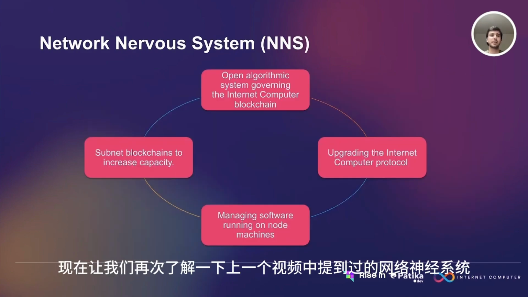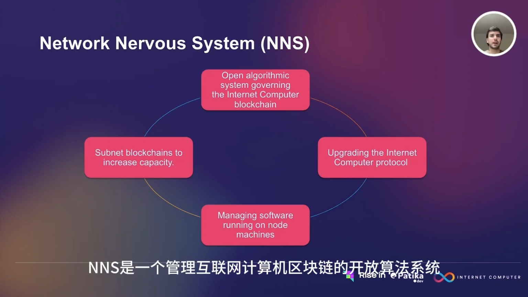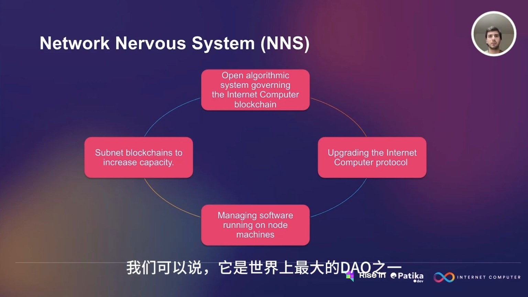Now, let's look at the Network Nervous System, which we know from our last video, to understand how it works with ICP and what it brings to the table. Again, NNS is an open algorithmic system governing the Internet Computer blockchain, which we can say behaves as one of the world's biggest DAOs, which we call decentralized autonomous organizations.